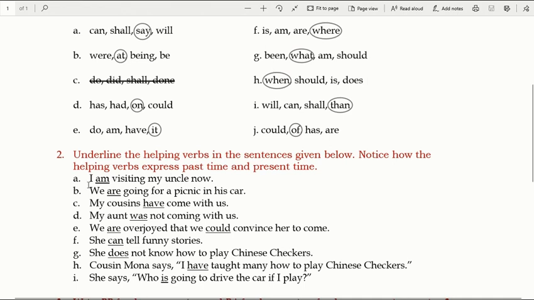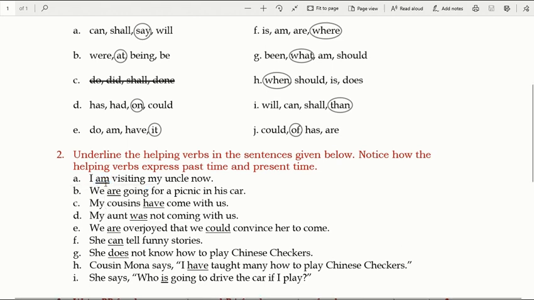The first one is I am visiting my uncle now. Now let me give you an example of this same sentence in another way. I visit my uncle. That means मैं उनको मिलता हूँ. It will be a very simple sentence in the present time, okay? But here we have an extra word before the verb. The verb is visiting, right? So before the word visiting, we are having an extra word. This word is called a helping verb.